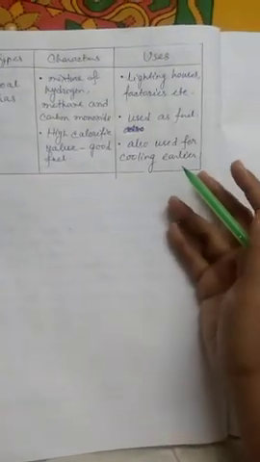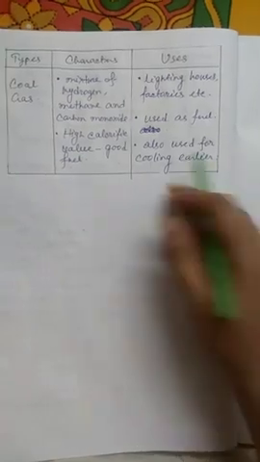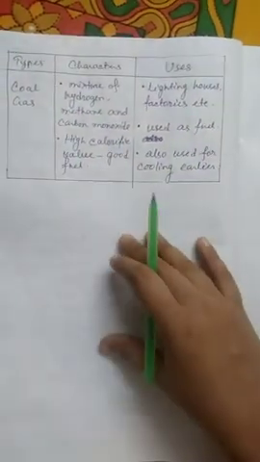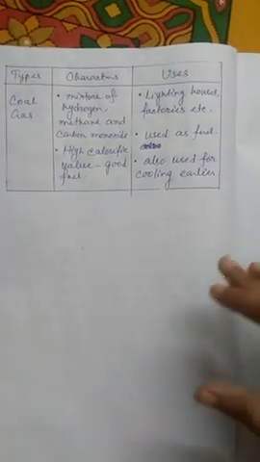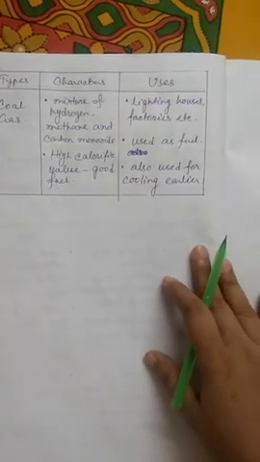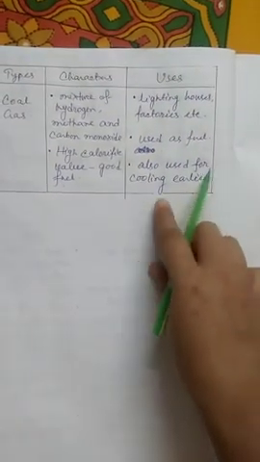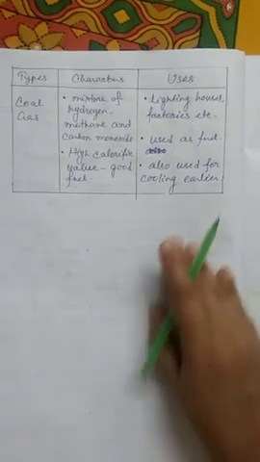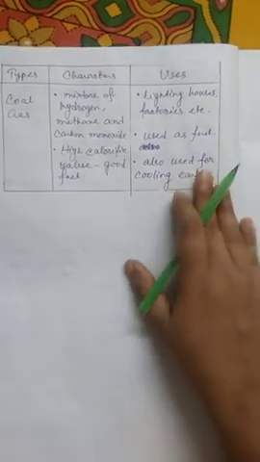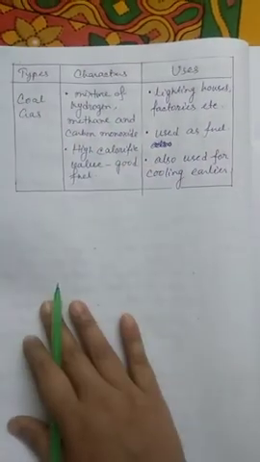Also used as fuels in the house. They can be supplied by long pipes into the house. And previously they were also used for cooling. Okay, these were the uses of coal gas.